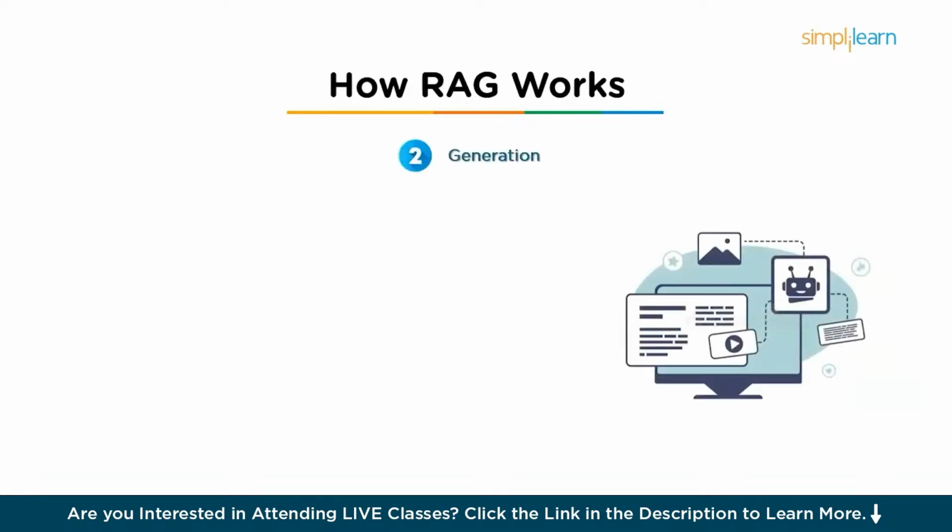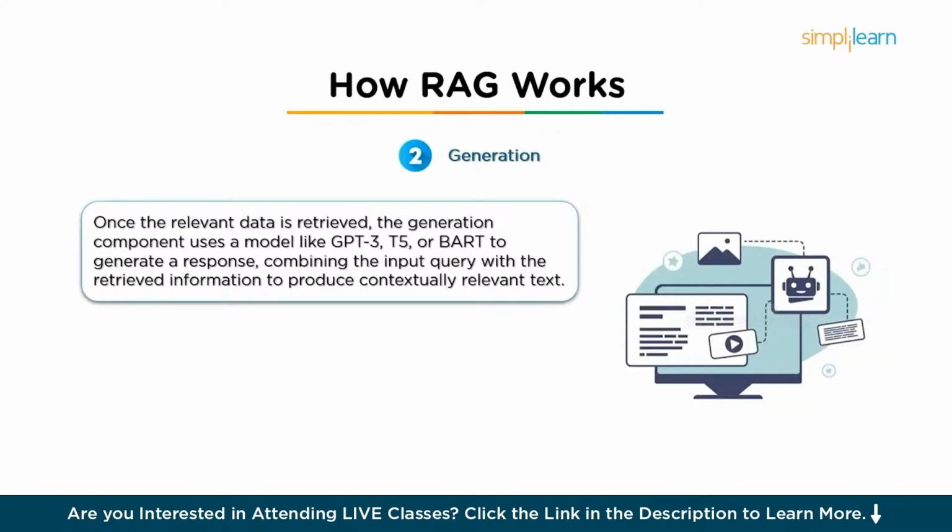After the relevant documents or data have been retrieved, the generation component takes part. This part of the model uses a generative language model. It can be anything like GPT-3, T5, or BART to generate a response, incorporating both the input query and the retrieved information. The model generates text based on the context provided by the input and the newly retrieved data.